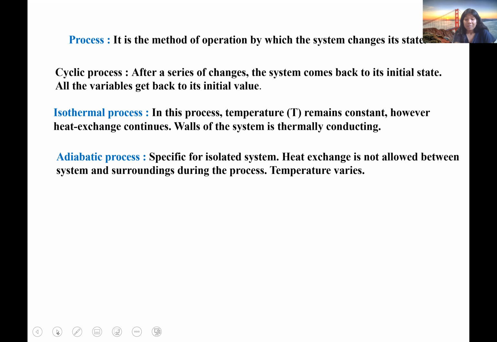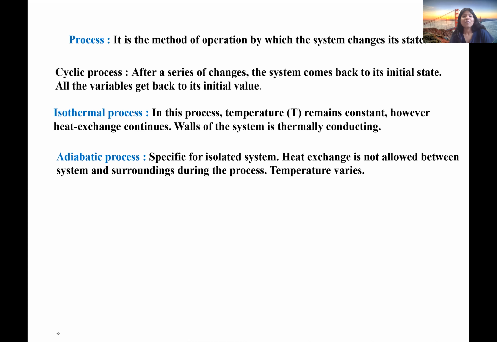Next is adiabatic process. As I have mentioned in the types of systems in my previous video, this adiabatic wall was specific for the isolated system, where the exchange of mass and energy is not permitted between the system and the surroundings.